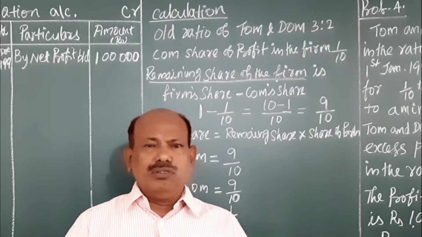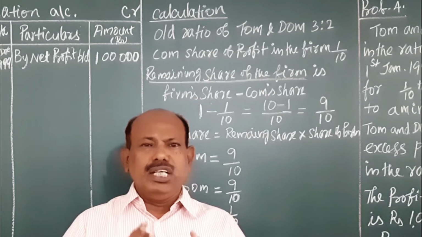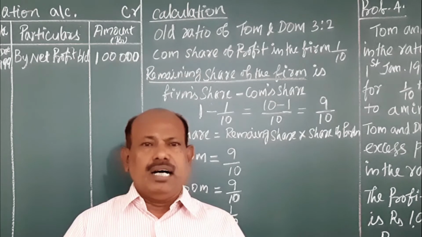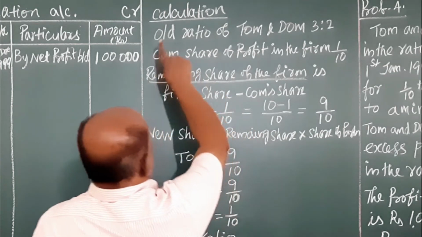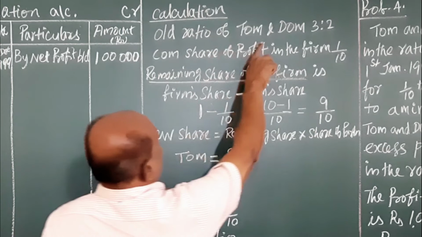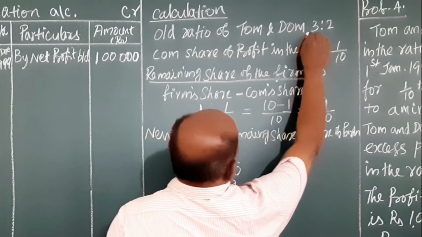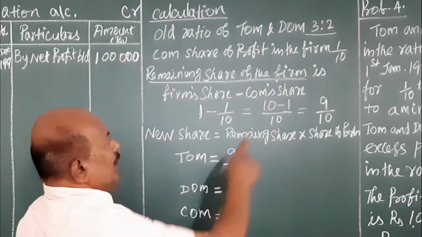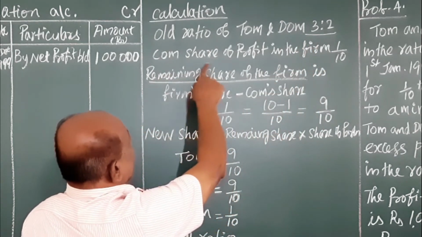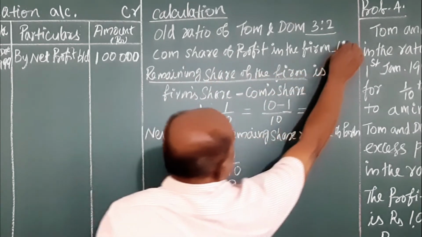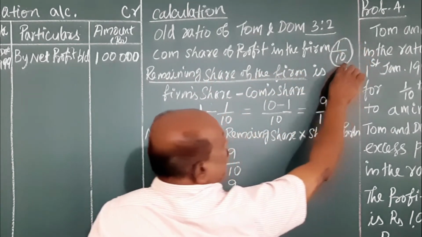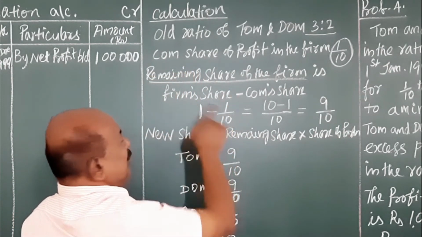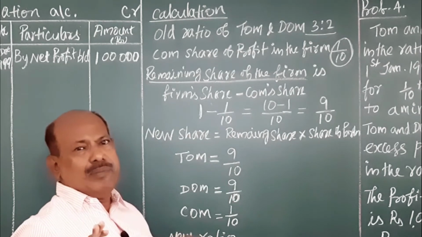Now we have to work out the new ratio for Tom, Dom and Com. You see the calculation here. The old ratio of Tom and Dom is 3:2, that is 3/5 and 2/5. Now Com is admitted for 1/10 share. Now we have to calculate the remaining share of the firm.